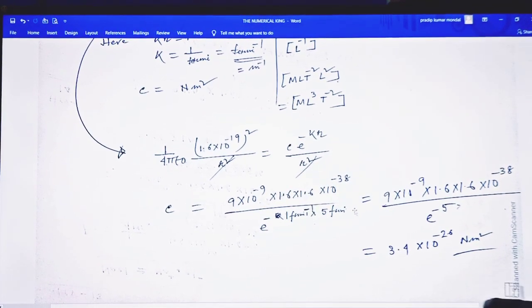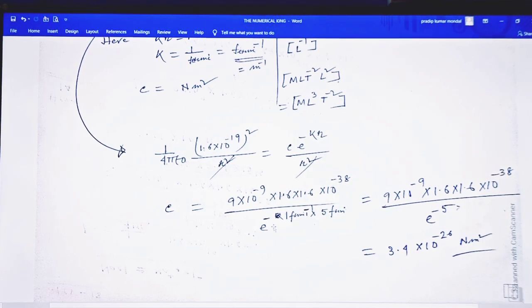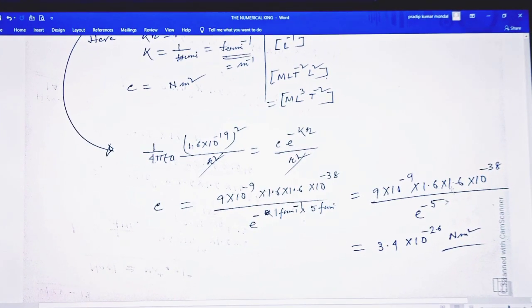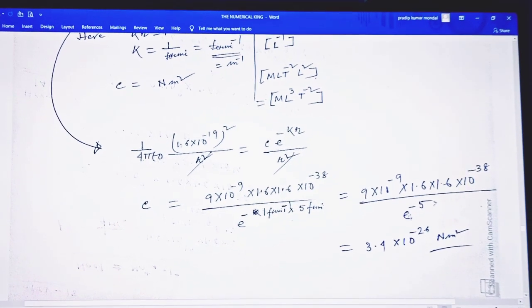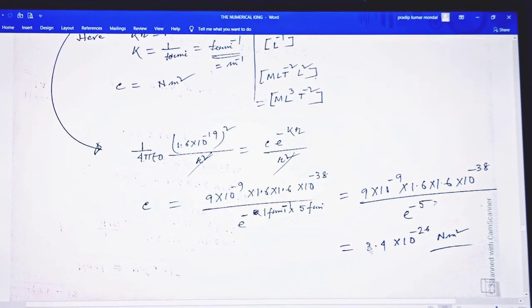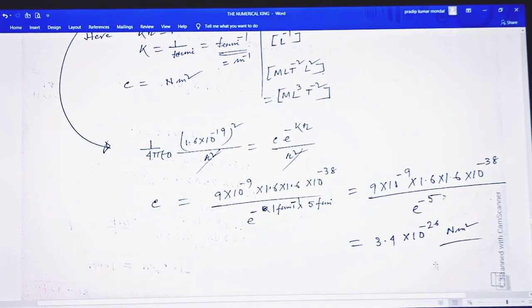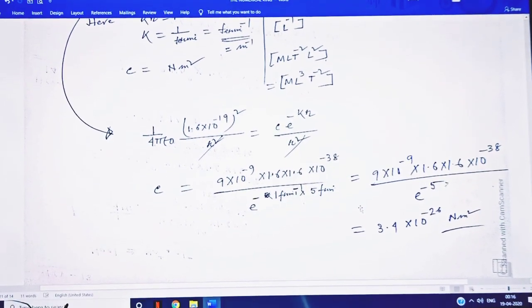Fermi and Fermi cancel each other and it remains e to the power of minus 5. So 9 into 10 to the 9 into 1.6 square into 10 to the minus 38 divided by e to the minus 5. This is 3.4 into 10 to the minus 26 Newton meter square. This is the value of C.